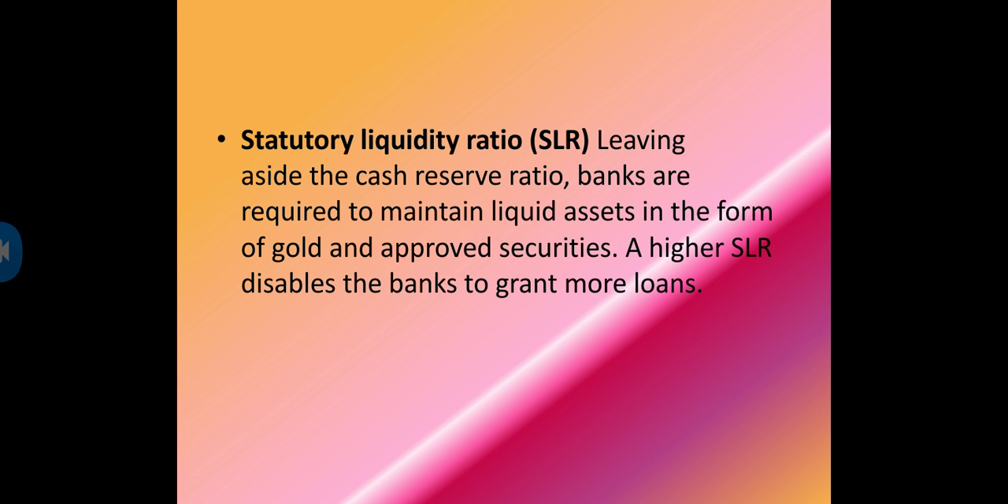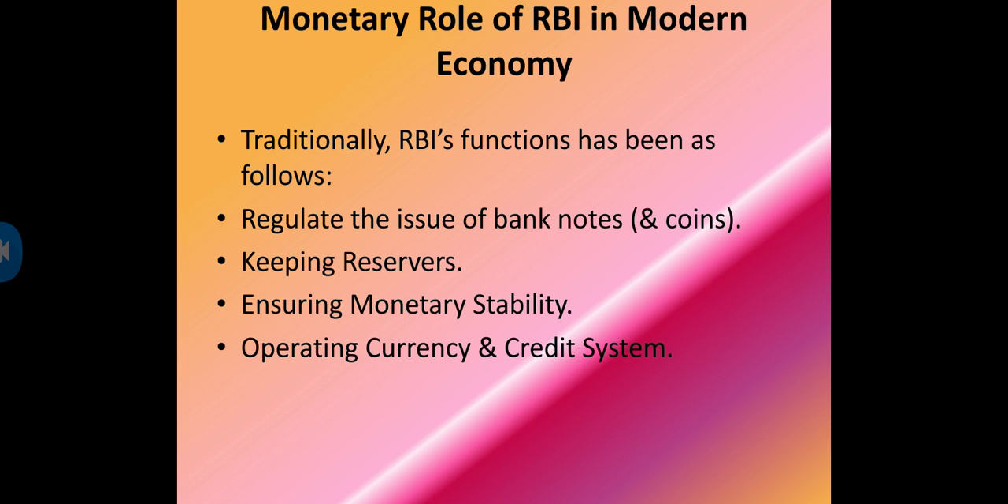Gold also should be given as a deposit to the RBI. That comes under the statutory liquidity ratio. Along with the cash reserve ratio, gold or assets are also given as securities to the RBI. This comes under the statutory liquidity ratio. A higher SLR disables the banks to grant more loans. If high SLR is there, loans will be more from RBI.